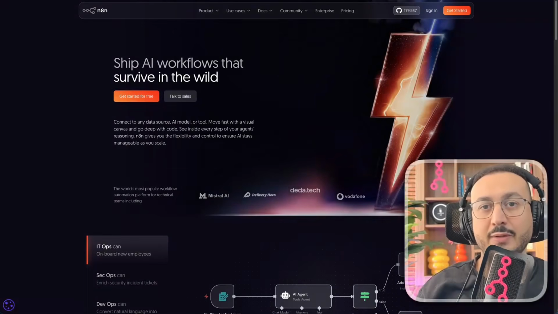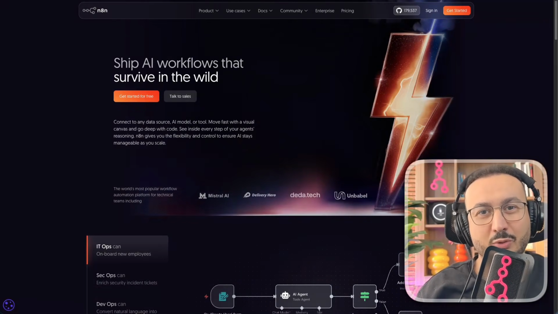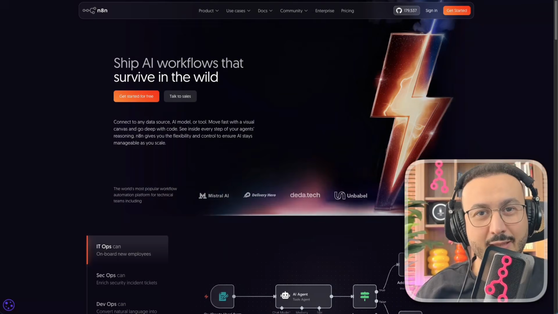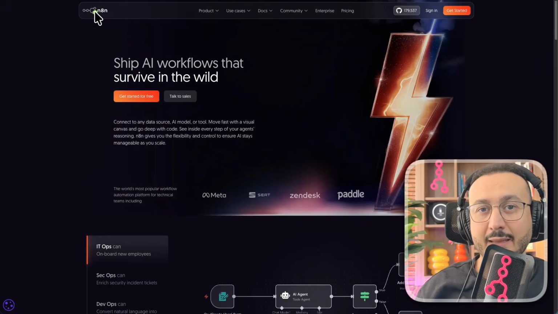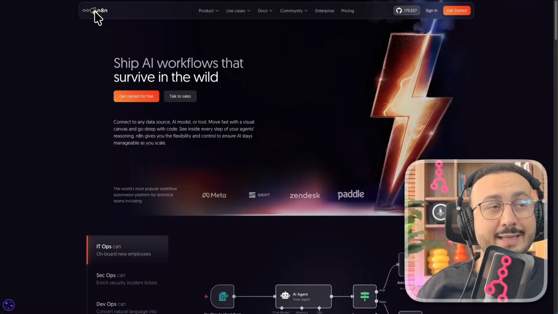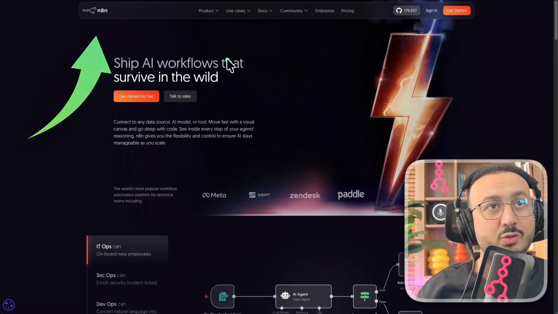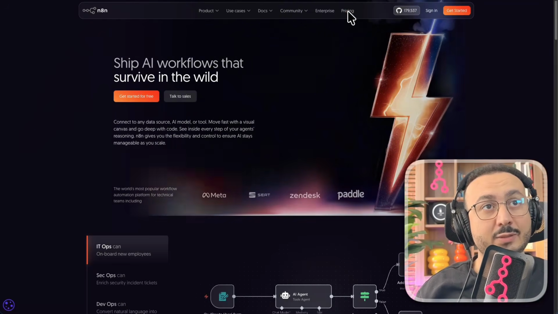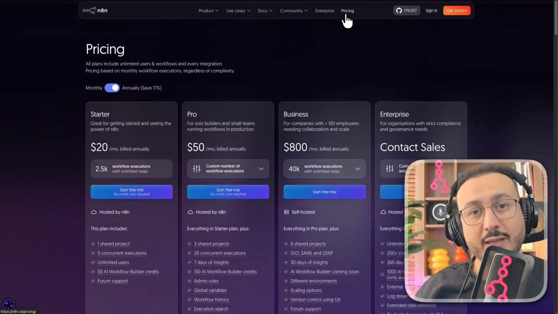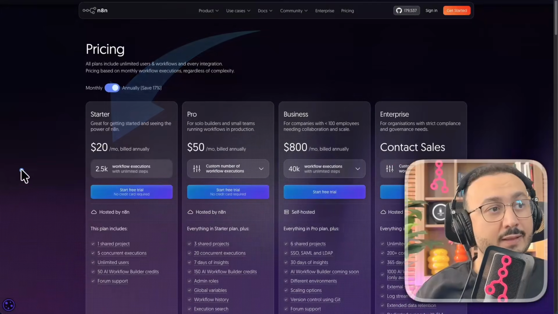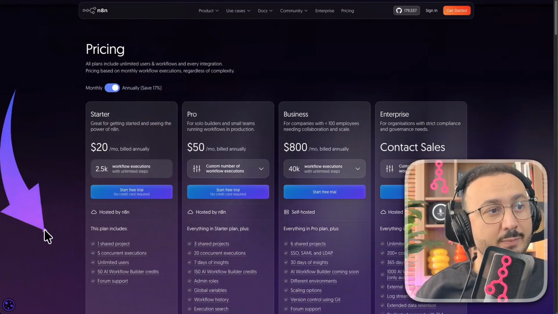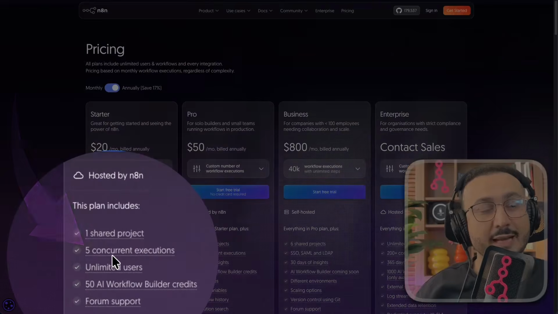So now, once we've downloaded the source code, of course we need software to run this source code. And we're going to work with n8n. Now there are 2 ways to install n8n. Either we simply go to the official website, and there we can subscribe to n8n, but you should know that there are some limitations. First of all, it costs $20 per month, and on top of that, you're limited to running 5 executions at the same time.